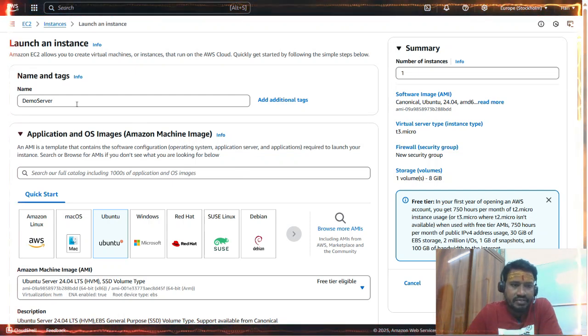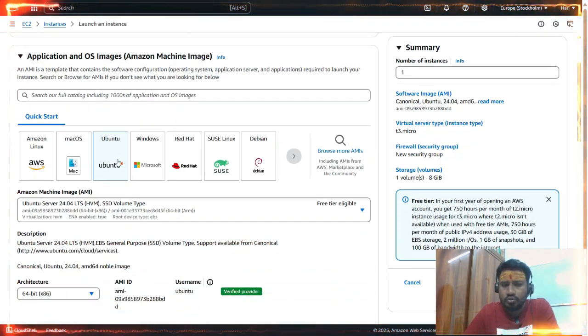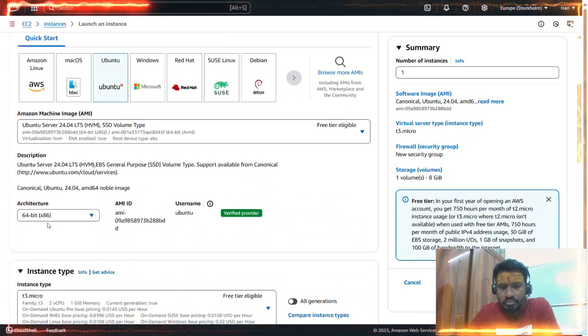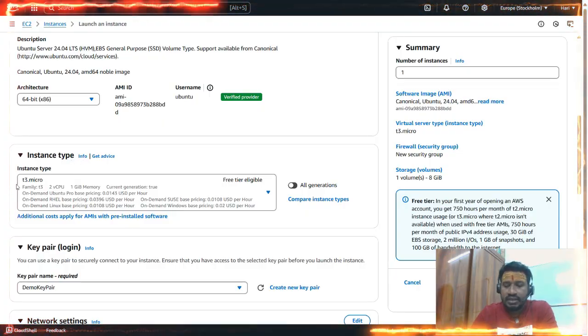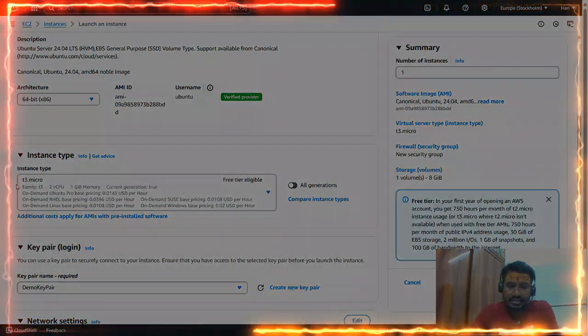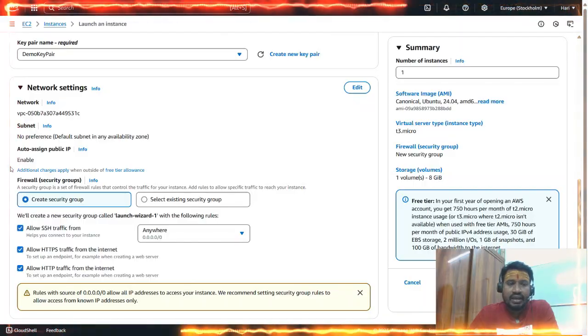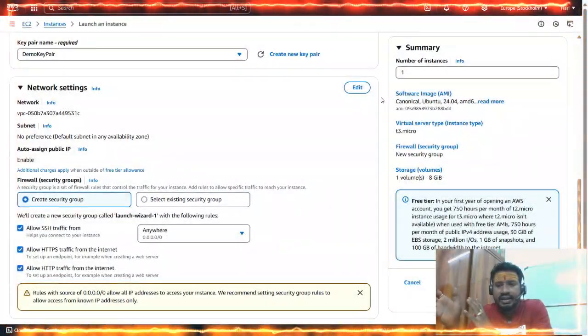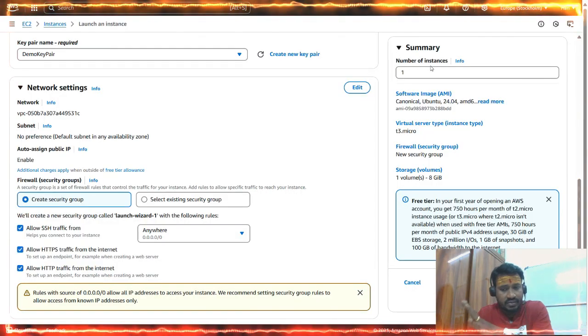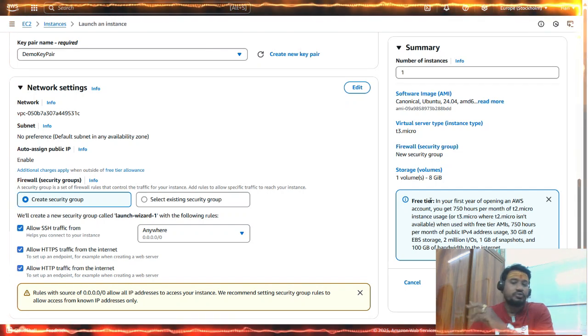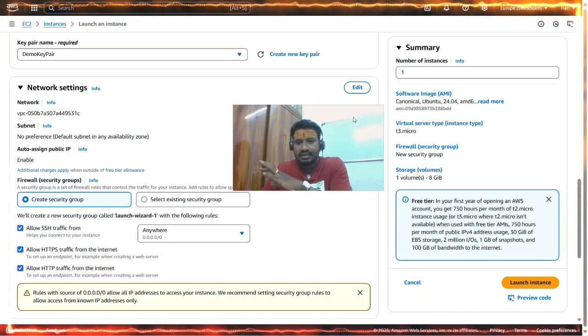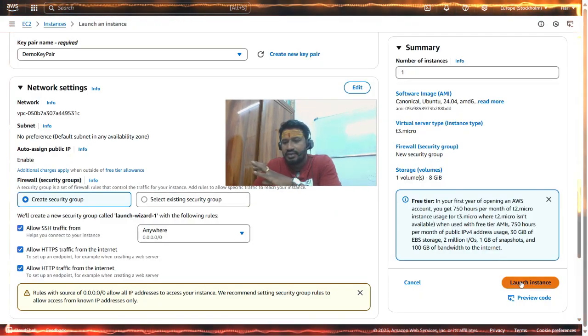You can see I have a name of demo server. I have selected Ubuntu with 64-bit architecture, my instance is t3.micro, which we have already discussed. I have a key pair, and I have also configured all my network settings. On the right hand side, you can see the summary, which says the number of instances is 1, which we have configured, and it is free tier in nature. What we have to do next is, okay, let me show this. So here I have to click on launch instance.